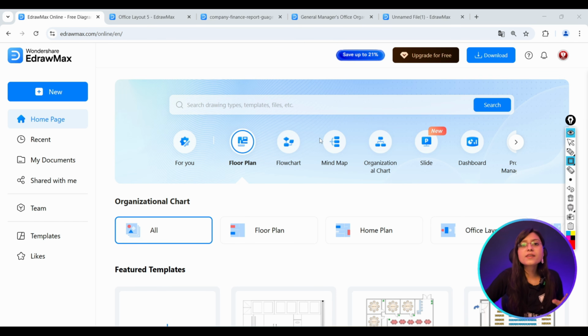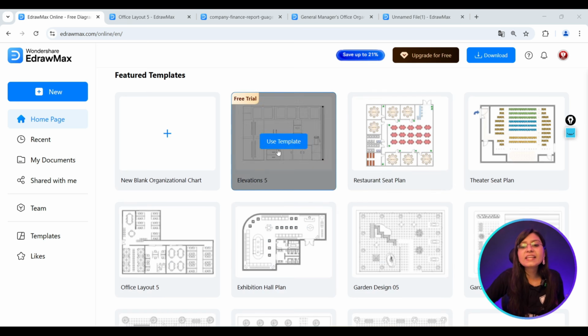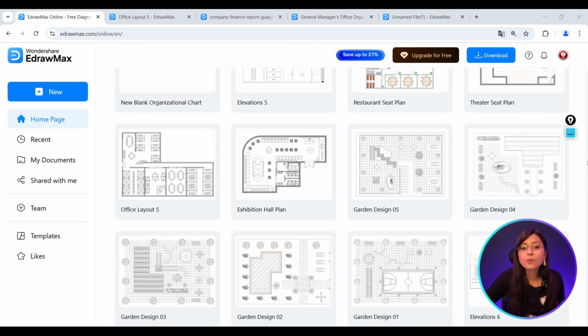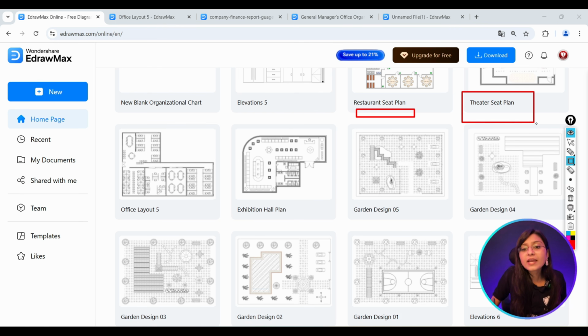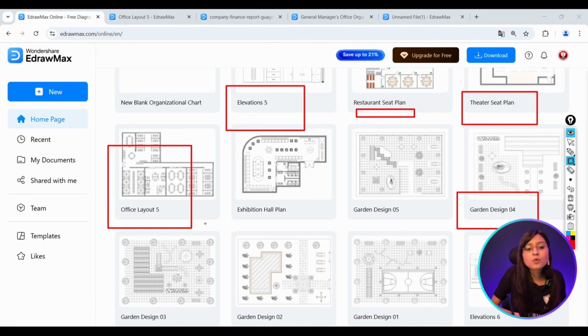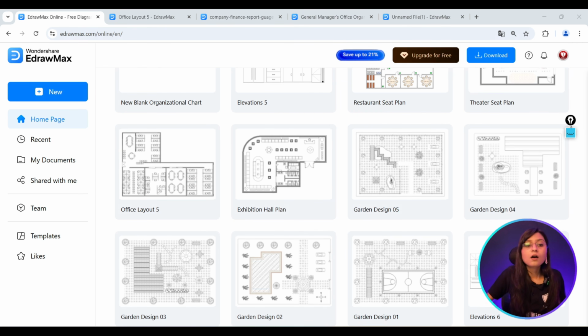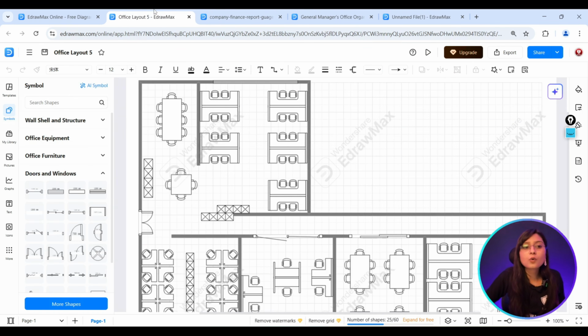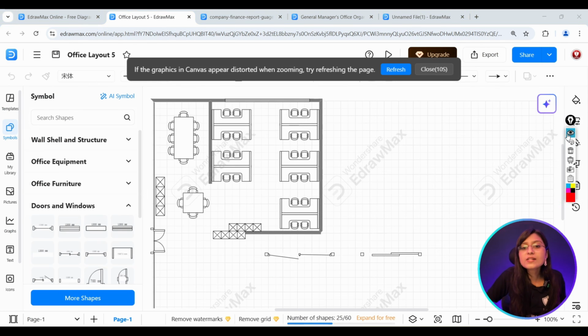So let's suppose you are a civil engineer or an architect and you have to create various floor plans for various things. By using the eDrawMax floor plan feature, you can easily create various kinds of floor plans. Like here you can see there is a floor plan for a restaurant seat plan, theater seat plan, garden design, elevation, office layout. So let's try to use one layout here, that is the office layout. Once we open this, it will look like this.